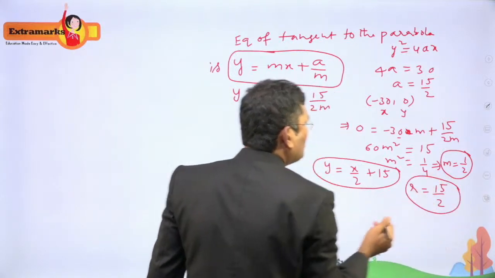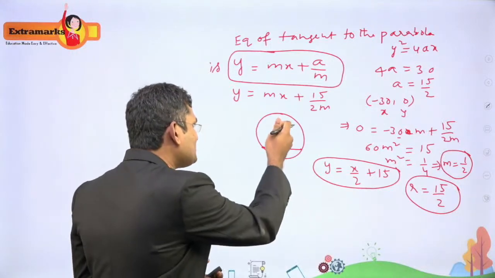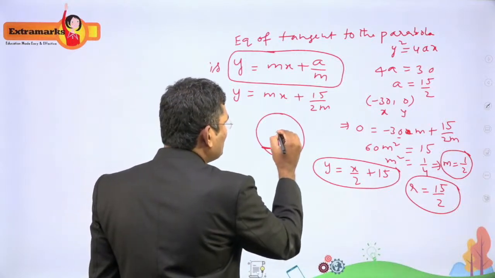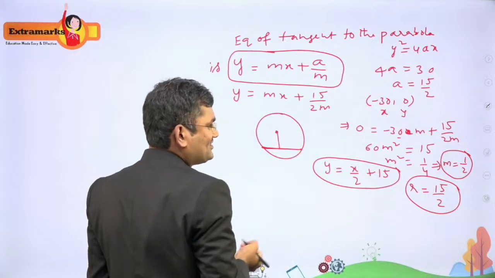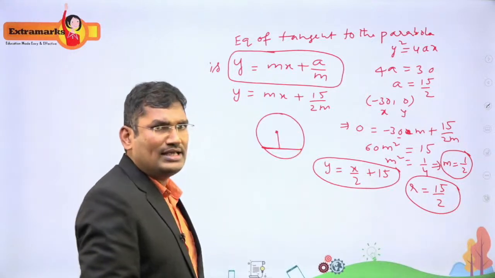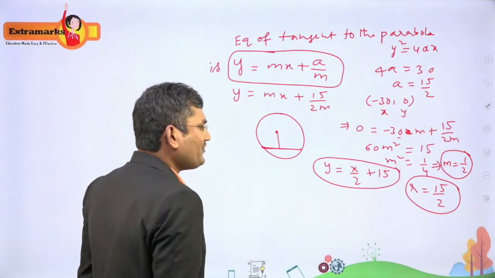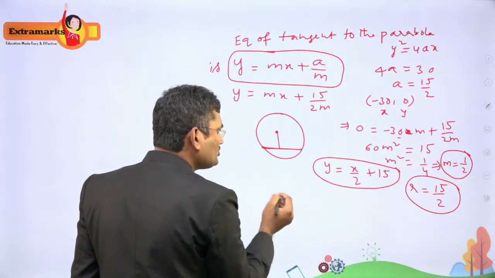Now our aim is finding the value of d. What is d? The distance from the center of the circle to the line. That is d. How to find d? You can use the perpendicular distance. What is the perpendicular distance formula? The perpendicular distance from a point to the line is modulus of ax1 plus by1 plus c by root of a square plus b square. So we use that formula here.